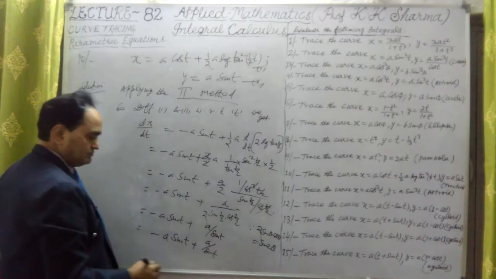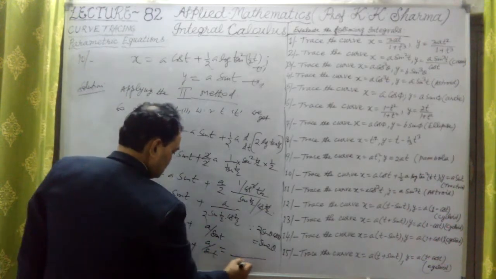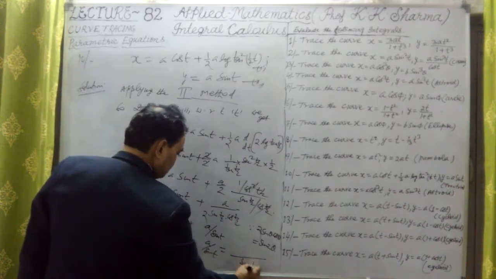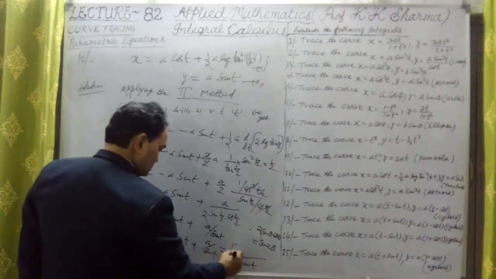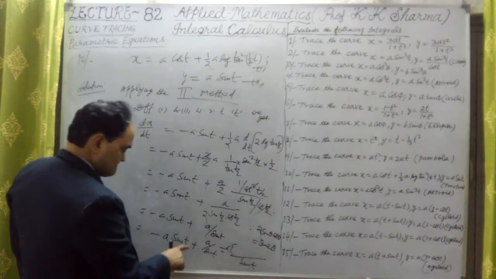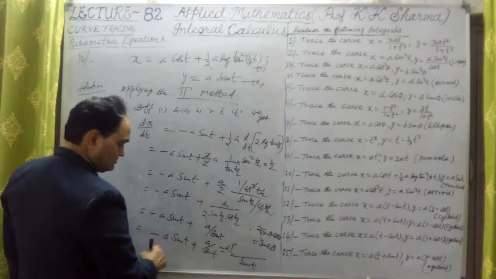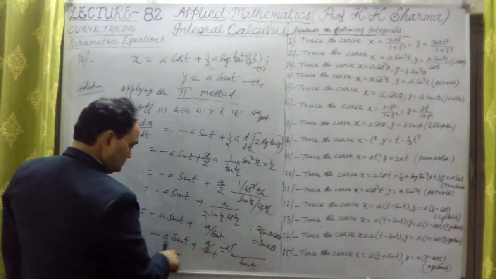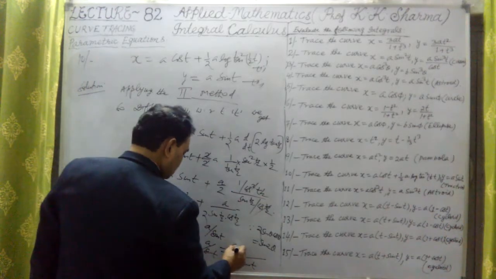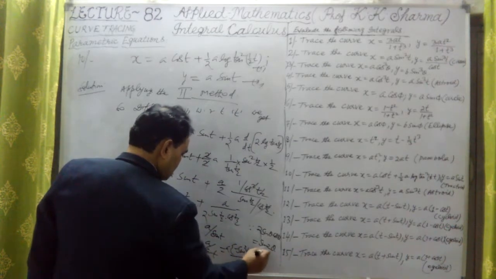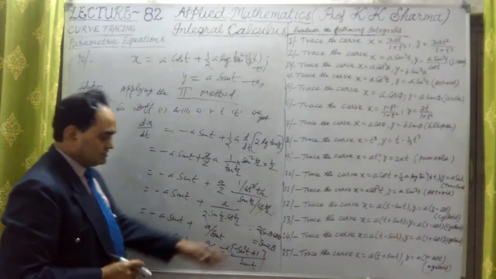If I take LCM sin t, and a common can be taken, a and a in the numerator both have. It will be 1 minus sin t, because sin is multiplied, it will be minus sin square t plus 1. This is 1 minus sin square t.